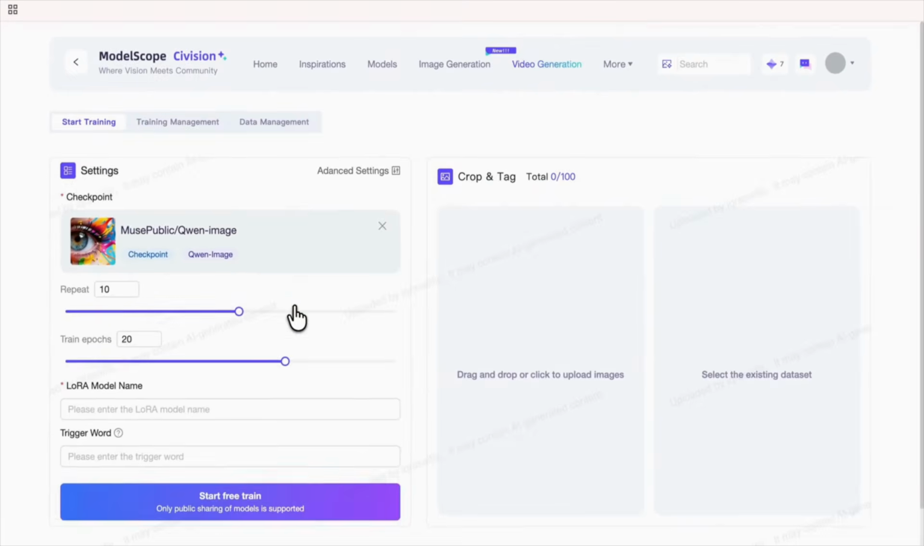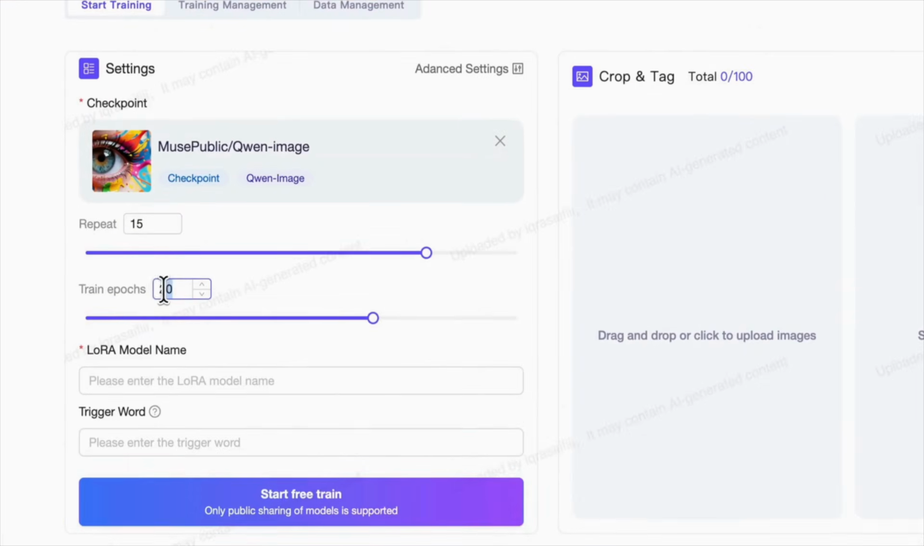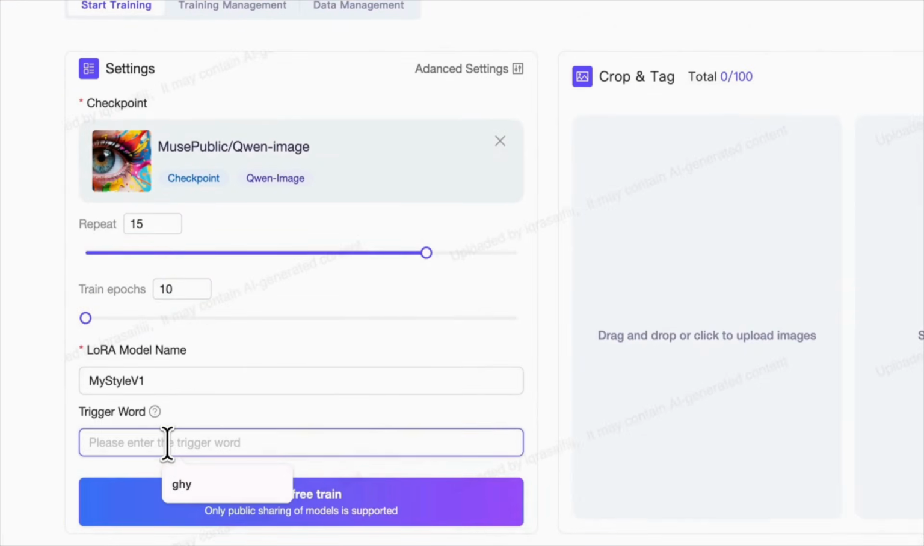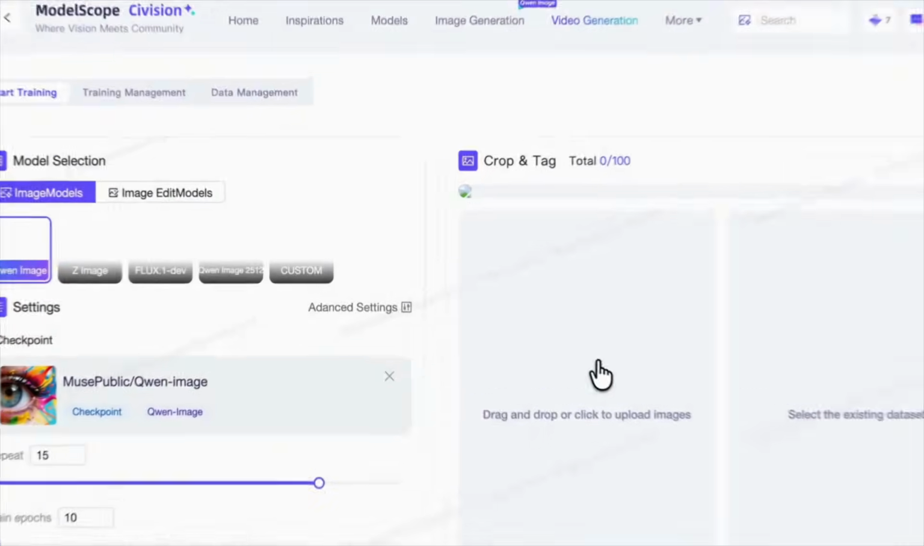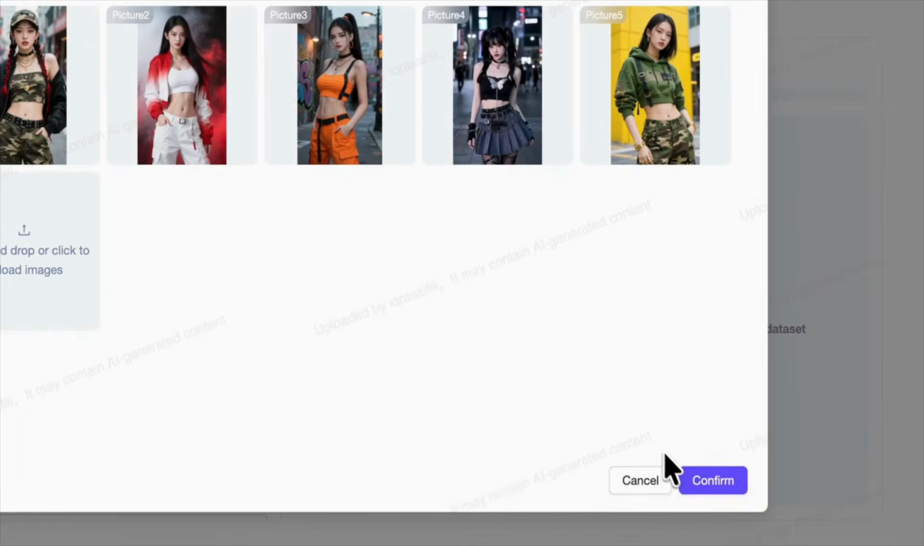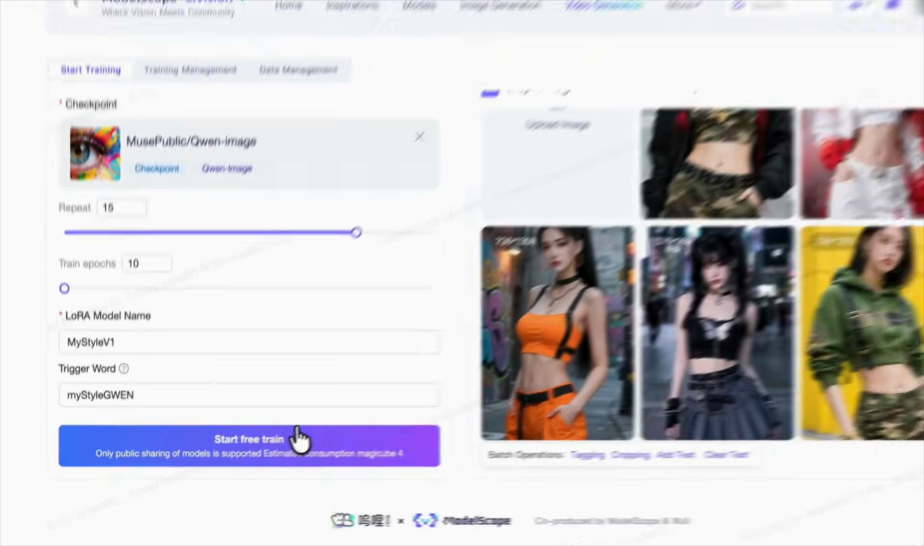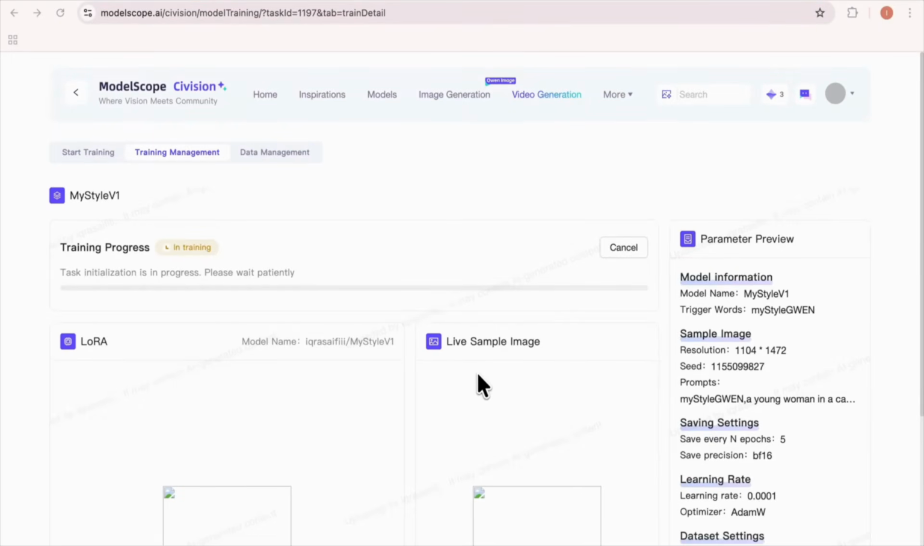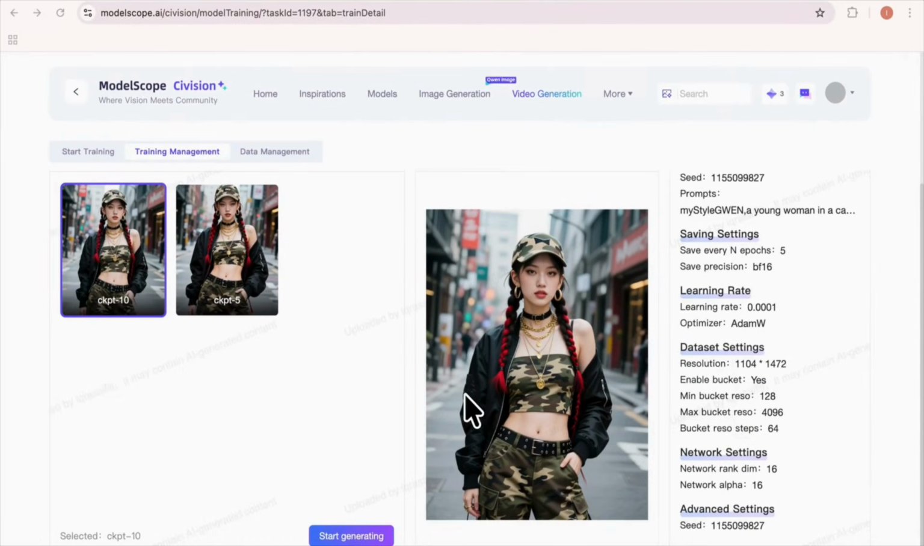The process is simple. You select the number of repeats, the training epochs, give your LoRA a name, add an optional trigger word, and then upload your images. We've uploaded several images all in the same pose. Then we click on Start LoRA Training. This will take some time, but it is completely free. The training is complete. I have fast-forwarded it.